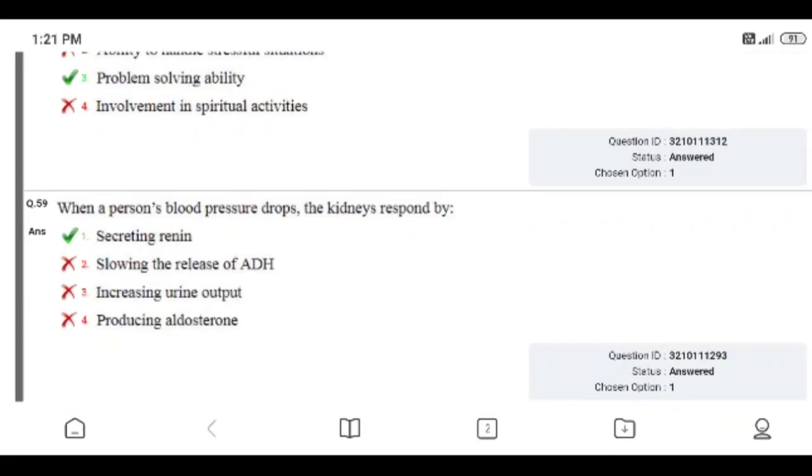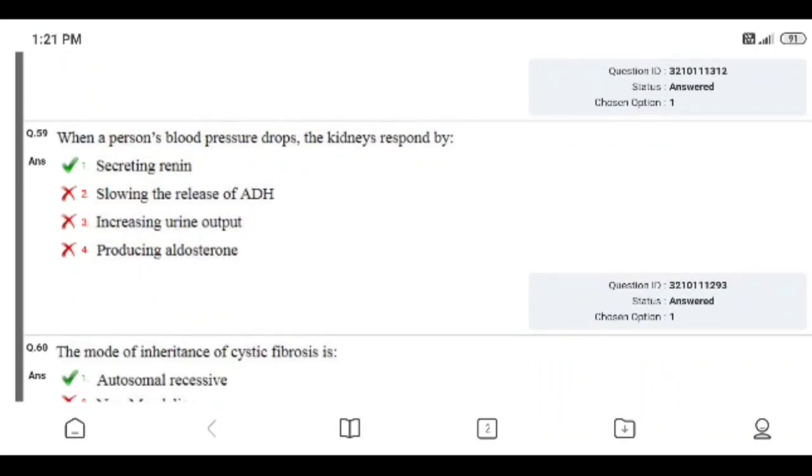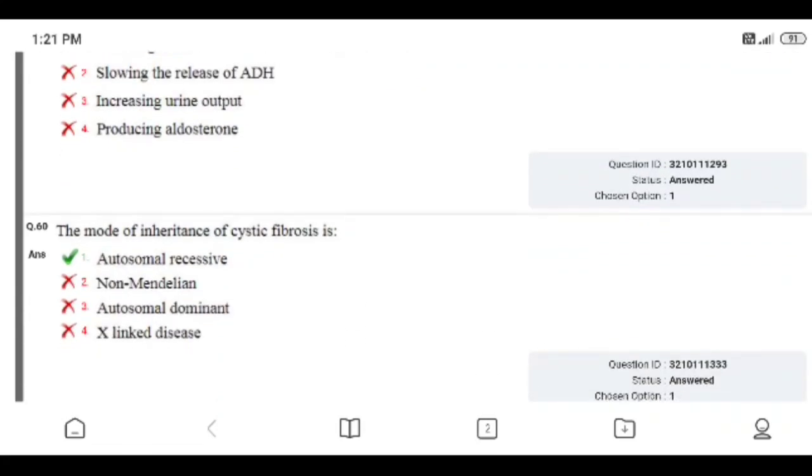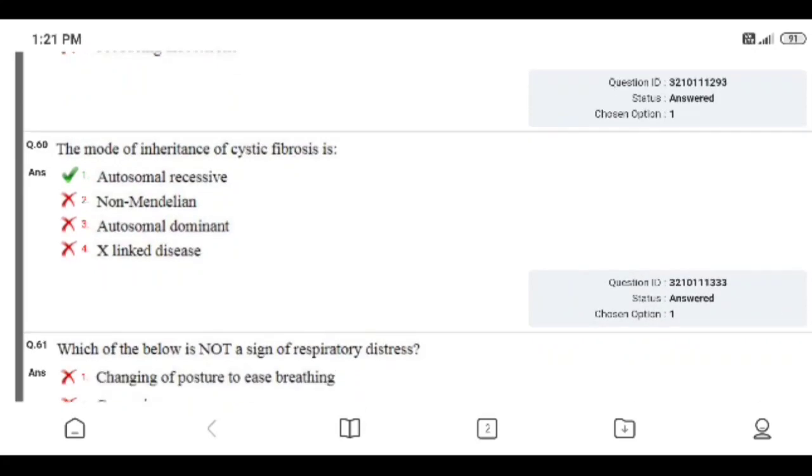Question number 59. When a person's blood pressure drops, the kidney responds by: secreting renin, slowing the release of antidiuretic hormone, increasing urine output, producing aldosterone. Right answer is secreting renin. I gave right answer. The mode of inheritance of cystic fibrosis is: autosomal recessive, non-Mendelian, autosomal dominant, X-linked disease. Right answer is autosomal recessive.